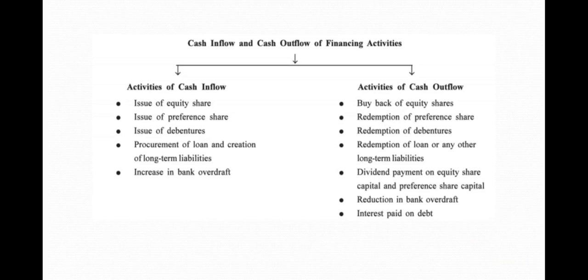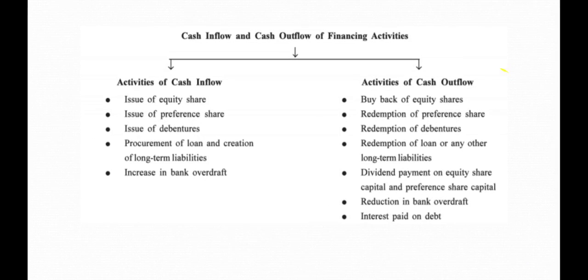Let us talk about cash inflow: issue of equity shares, issue of preference shares, issue of debentures, procurement of loan, and creation of long term liabilities. That is, taking new loans. What else? Increase in bank overdraft. If there is an increase in bank overdraft, it is also a financing activity and it is an activity of cash inflow.